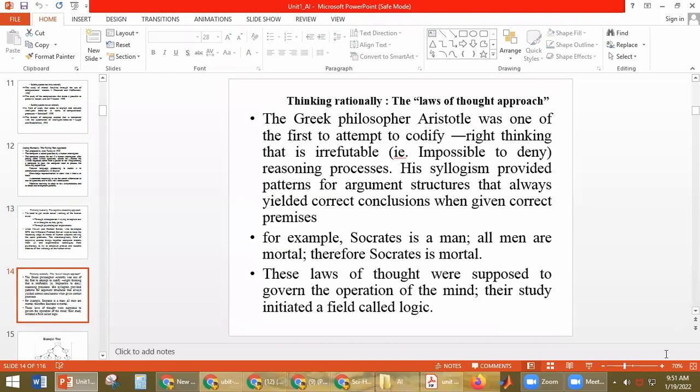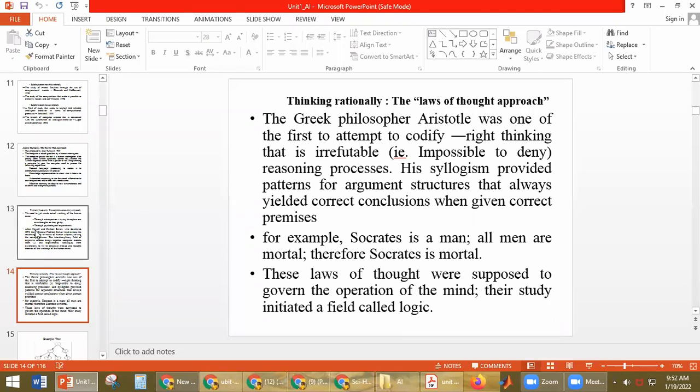And thinking rationally. Here the laws of thought are used. This is the approach used to design systems that think rationally. Here the Greek philosopher Aristotle is one of the first who gave right thinking. He gave the code for this right-thinking capability, and using that the systems are designed. This is called systems thinking rationally.